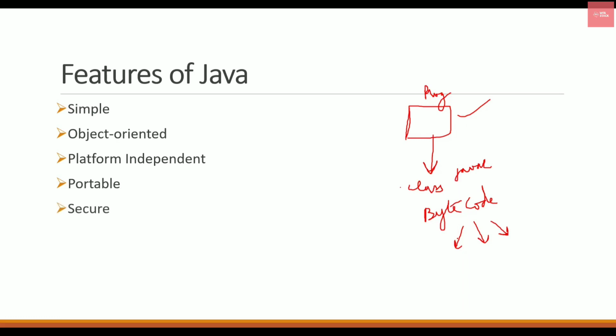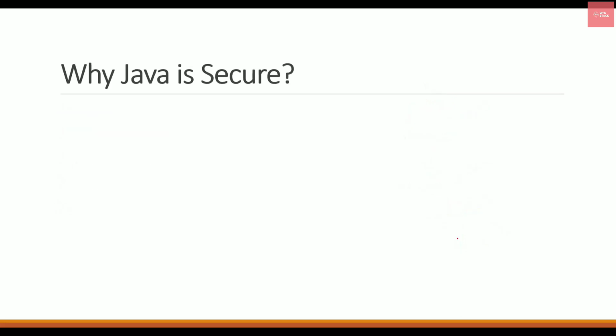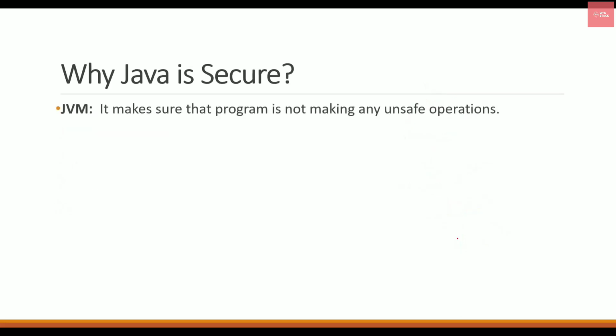And why is Java called a secure language? Let's check this out. The JVM, which is the Java virtual machine that actually helps in compiling the code of Java, makes sure that your program is not jumping into any unsafe operations.